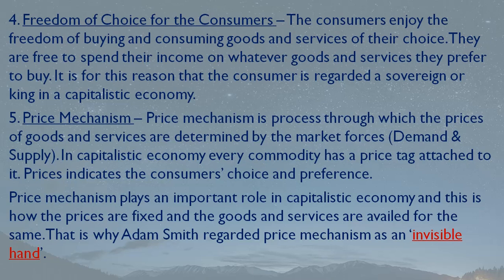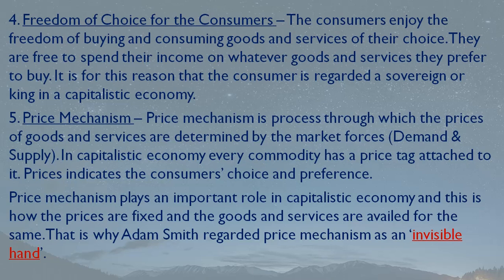And now when the supply is made very high, when there is more supply, at that point of time demand will go down. And as the demand goes down, price falls. So we will see in great detail about this demand and supply in the later chapters, but for now just assume that as per the interaction between demand and supply, the prices are fixed in the market, and this phenomenon is known as price mechanism.